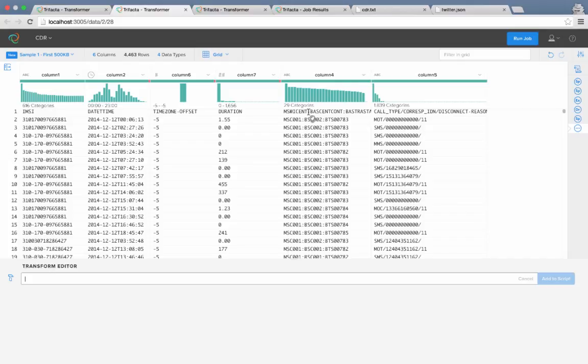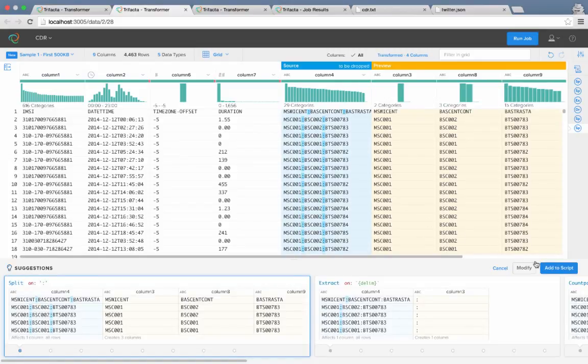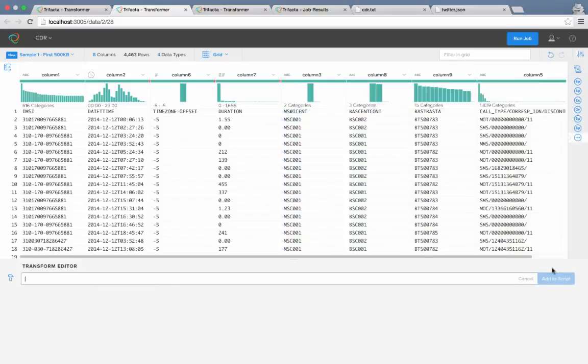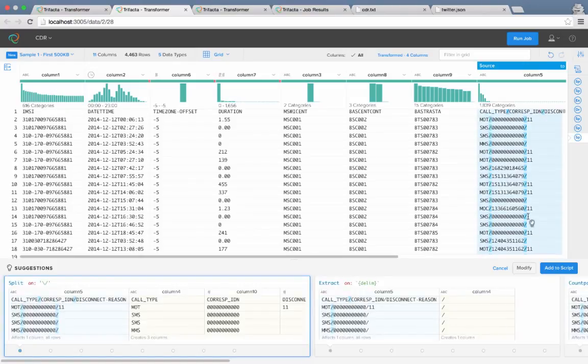Then I want to select this colon in column 4. Again, I'll add split to my script. Lastly, I'll select this slash in column 5, and again add the split to my script.